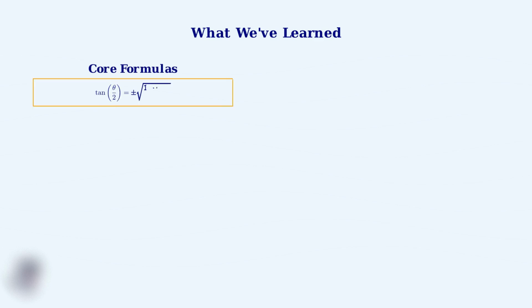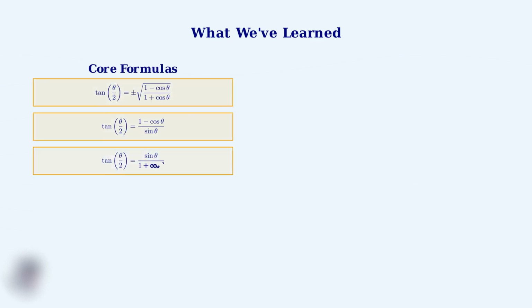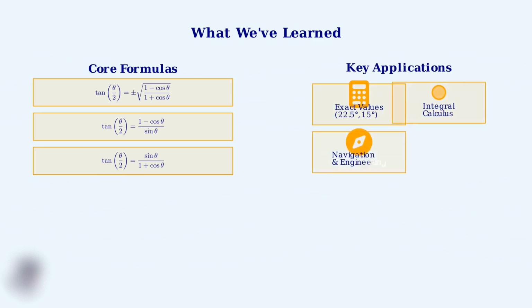Throughout this video, we've explored the powerful tangent half-angle formulas and discovered their wide range of applications in mathematics and beyond. We mastered the 4 main tangent half-angle formulas. Each formula provides a different approach to finding the tangent of half an angle, giving us flexibility in solving various types of problems. We explored practical applications across multiple fields, from finding exact trigonometric values to solving complex integrals. From navigation systems to engineering design, these formulas prove their versatility time and again.